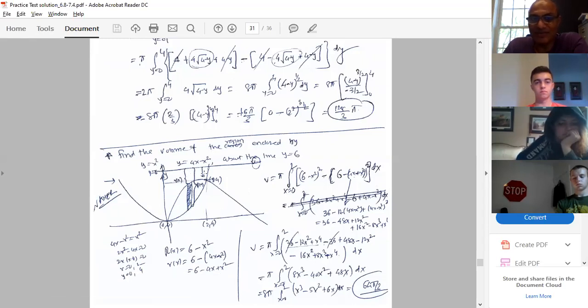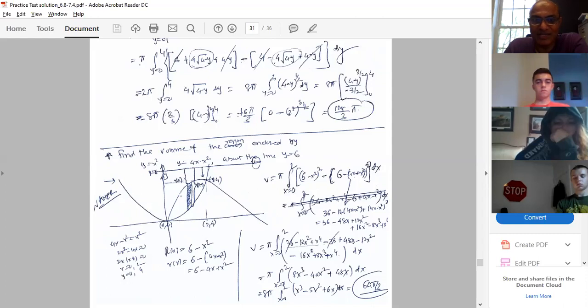Let me use the washer method over here. The washer method says V equal to pi integral of capital R of x square minus small r of x square dx. Here you can see my capital R is the line y equal to 6, top to bottom, from y equal to 6 to this function, y equal to x square. So it is 6 minus x square, and then squared.